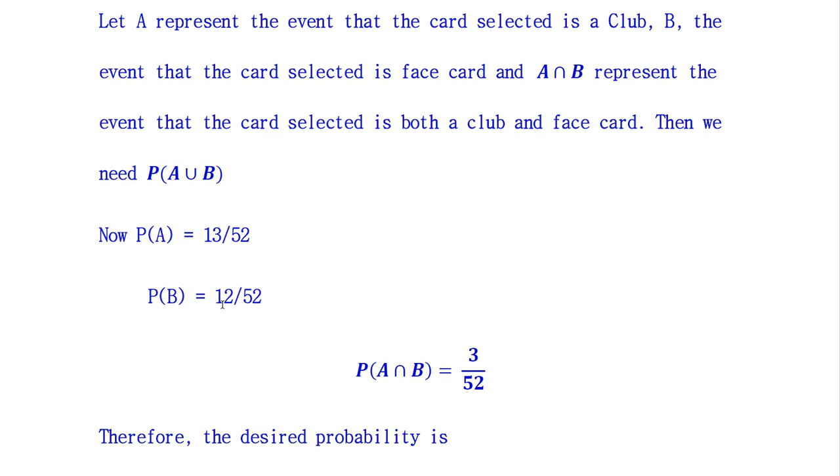Probability of B is equal to face card. We have 12 face cards, so 12 over 52. Probability of A intersection B: what is common between 12 and 13? There are 3 cards common, which are included in this 13, and these 3 cards are also included in the 12. These are face cards of club. So probability of A intersection B is 3 over 52.